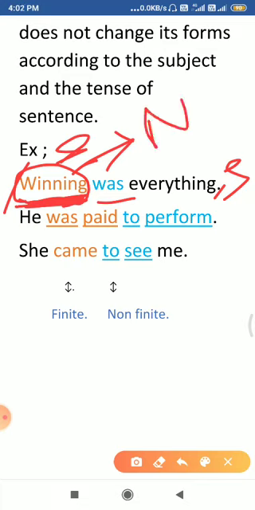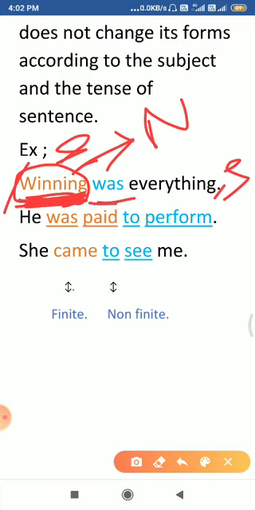It is doing the job of a noun, not a verb. So this is a non-finite verb, because it is not restricted by the subject, and it is not bound by any rules of grammar. It is unbound. That is why it is non-finite, because non-finite means not limited or not restricted. Now let's see the second example.